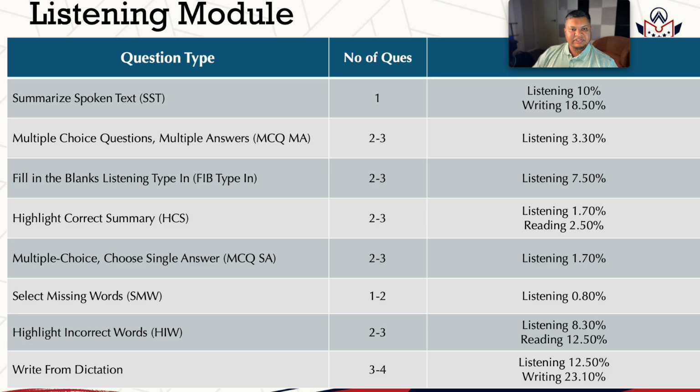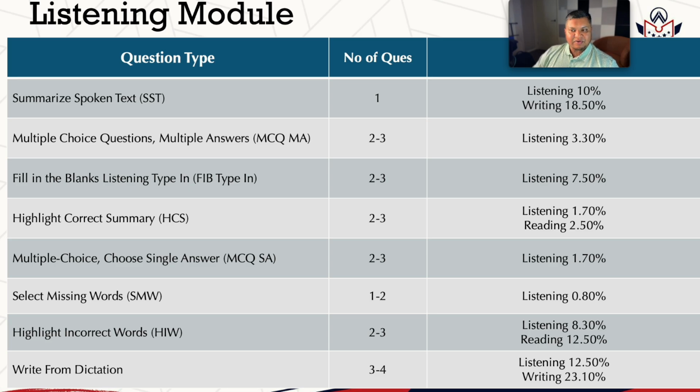Select missing words. You normally get 1 to 2. You will still get 1 to 2. And you can see it's only 0.8%. And it has been proven many a time that it does not matter. You should not waste your time answering this question. Trust me, you will get 90 out of 90 even if you decide to avoid this question.